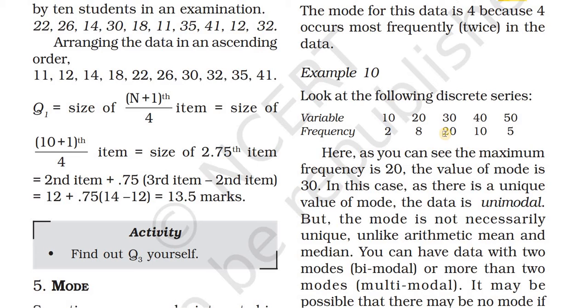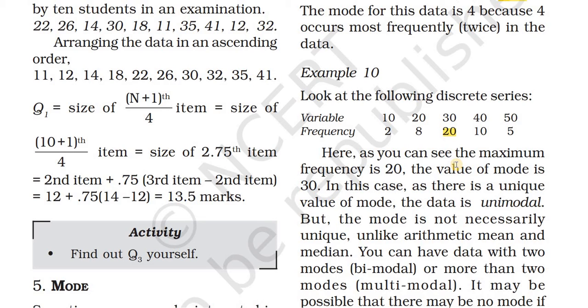Which one is the mode? Which one is occurring more? 30 is occurring 20 times, so the mode is 30. Here there is a unique value, so the data is unimodal.